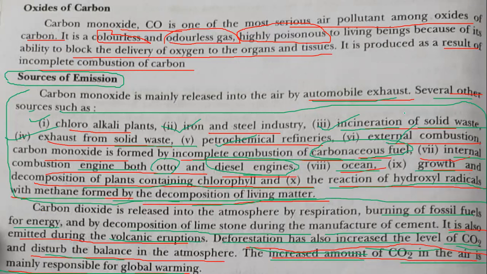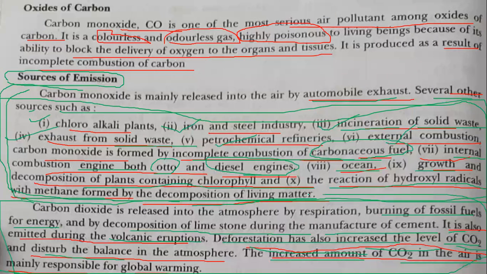And we saw in the beginning which oxides of carbon there are, such as carbon monoxide and carbon dioxide, what their effects are, what their sources are, right. So these are the sources of carbon monoxide. Okay, these are carbon monoxide pollutants, and these are the carbon dioxide pollutants. Okay, so these are the things which we have studied in this lecture.